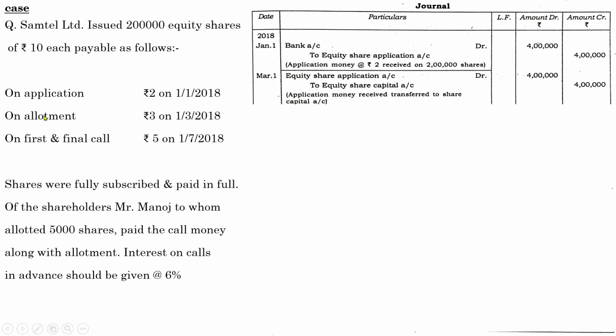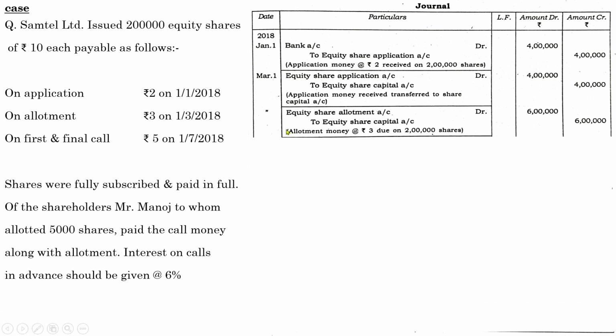Next one, allotment, and make sure whether there is an adjustment with regard to that. Here there is an adjustment. Mr. Manoj, to whom 5,000 shares were allotted, paid the call money along with the allotment. So we need to adjust that calls in advance in the second installment. For that, first of all, let us pass the journal entry with regard to allotment.